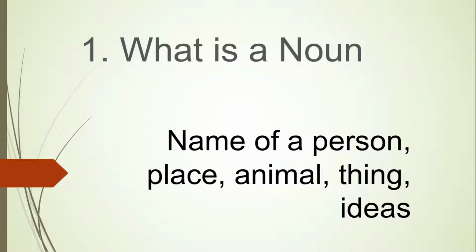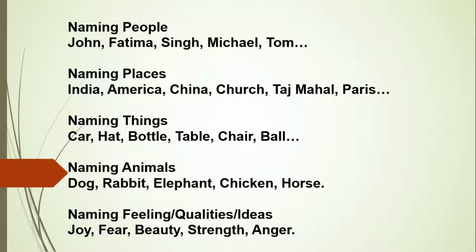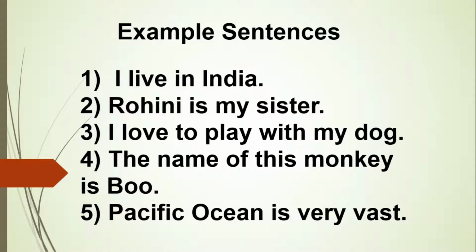And I had also informed you in my last video about this. Now, let's go ahead and look at a few examples. I have listed a few examples here with respect to people, places, things, animals, qualities, feelings, or ideas. Now you can add any number of names, places, things, or animals or ideas to this list. And if we have to see the example sentences, I had given these sentences in my last video as well, and you can add more and more sentences to this list.